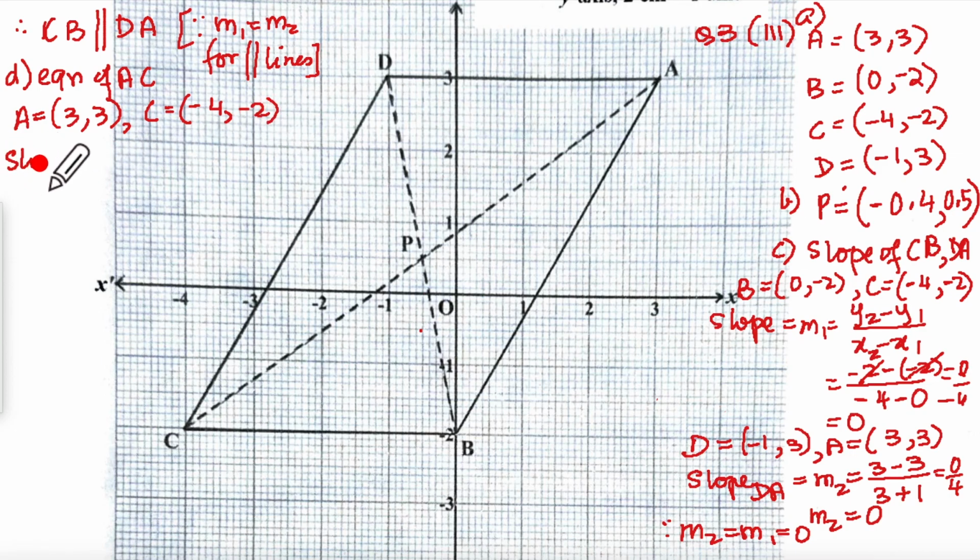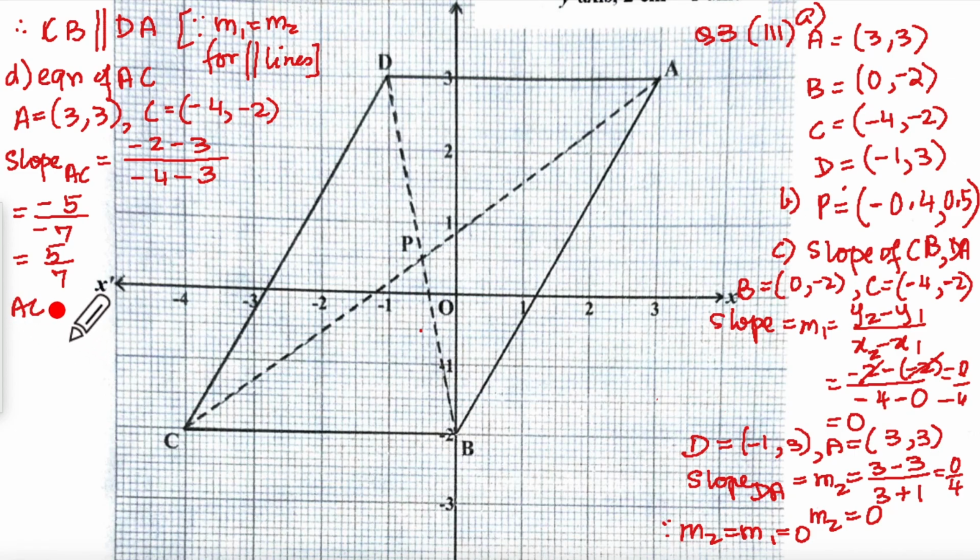So the slope of AC will be equal to y2 minus y1 is -2 -3 upon x2 minus x1 is -4 -3. That gives us -5 upon -7, which is equal to 5 upon 7.